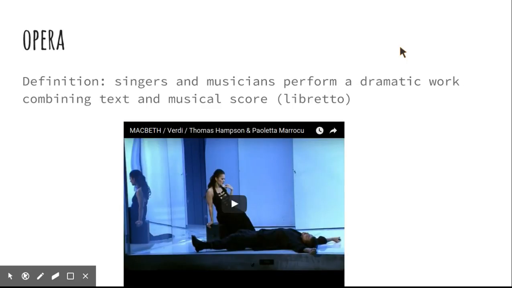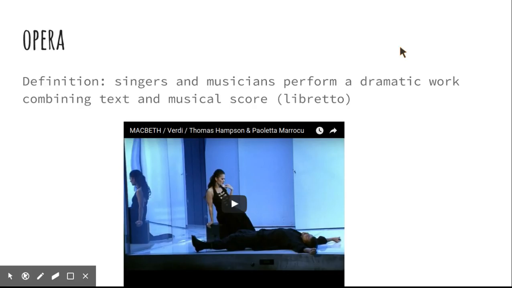Your next type is opera. In opera, singers and musicians perform a dramatic work combining text and musical score, also called a libretto. This example is actually Macbeth, which is a play by Shakespeare, but this is the opera version of it. So by watching this specific opera, you'll be able to see the differences between an opera and a play.